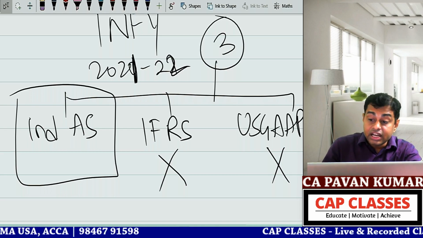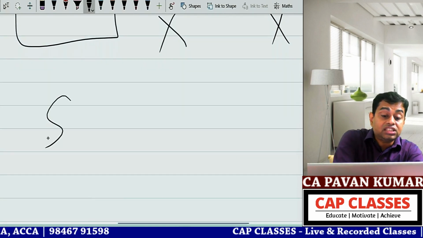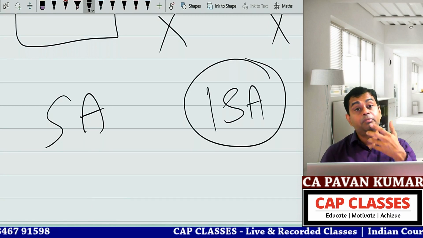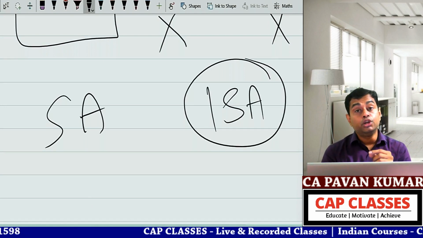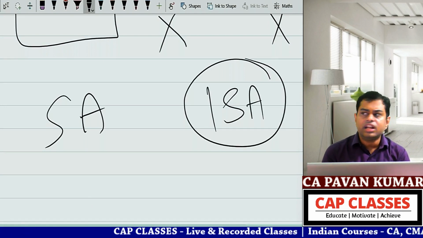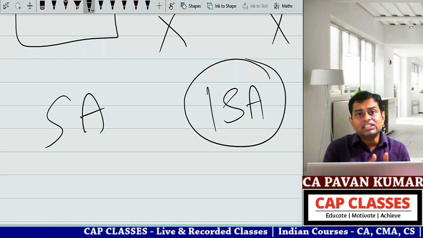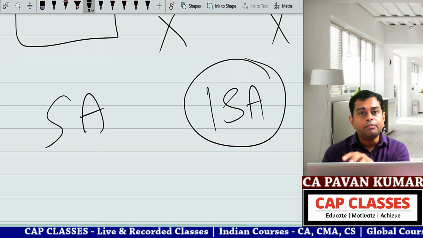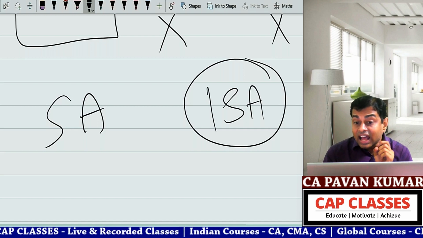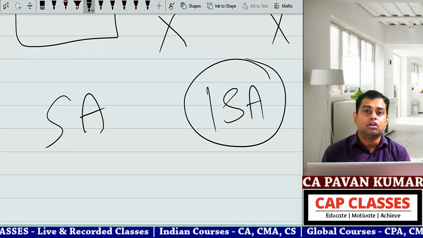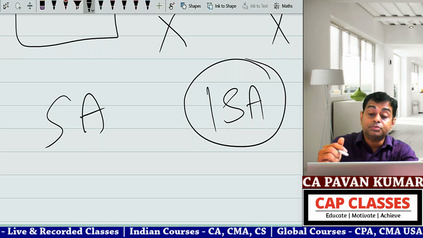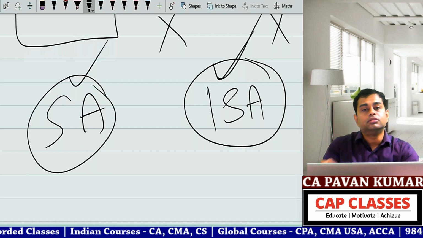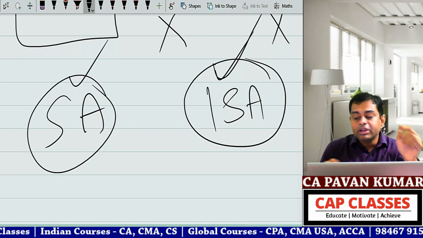For example, one entity's audit I have to do as per standards on auditing and as per international standards on auditing. So X Limited appointed me and asked, Pawan sir, you need to do the audit as per international standards on auditing. I asked them why. They said, we are submitting this to Sequoia Capital in Singapore. So one venture capital fund in Singapore is asking for the audit report and they are insisting that the audit should be done as per international standards on auditing. Possible. So I have conducted the audit as per international standards on auditing. Or I have conducted the audit as per SA and as per ISA also. So don't you think this should be given in the other matter paragraph?